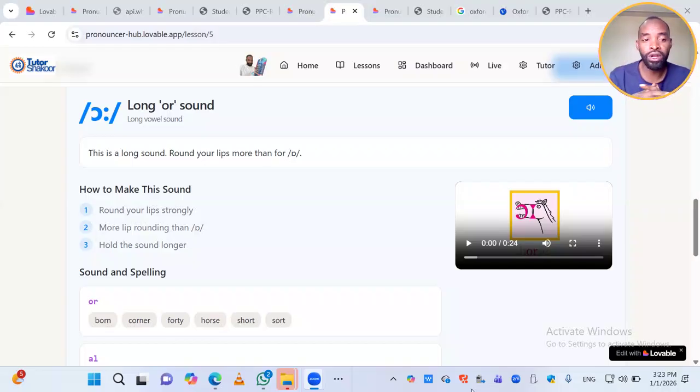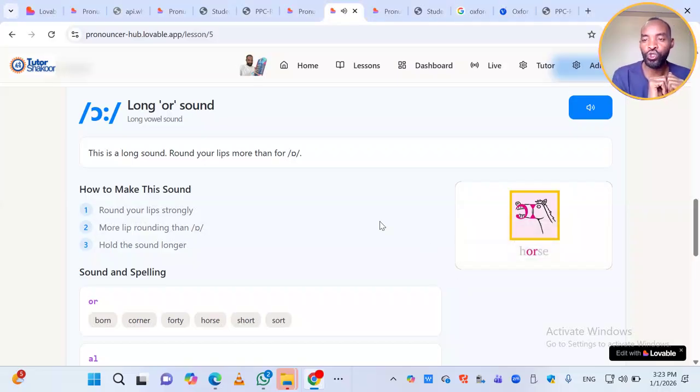To make this sound, round your lips strongly. O, strongly. More lips rounding than O. O. O. And then hold the sound quite longer than in the sound O. Now let's first look at the physical production of the sound.